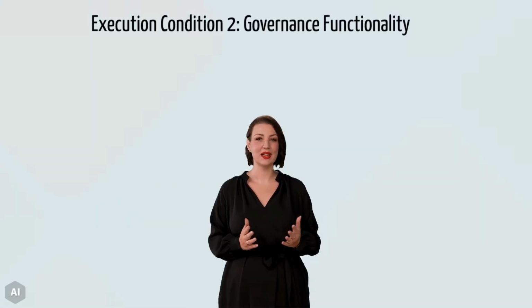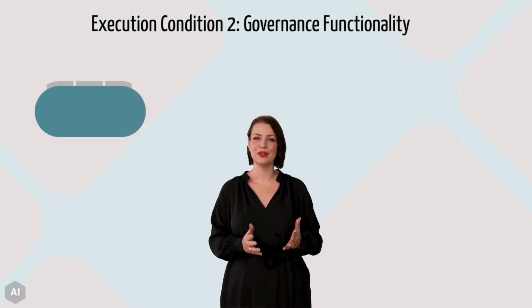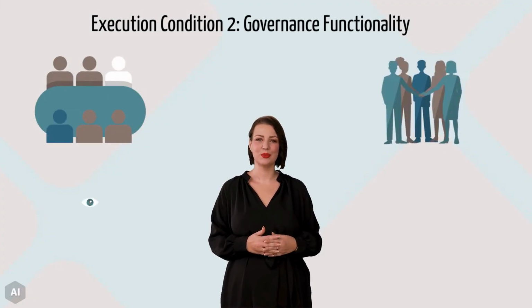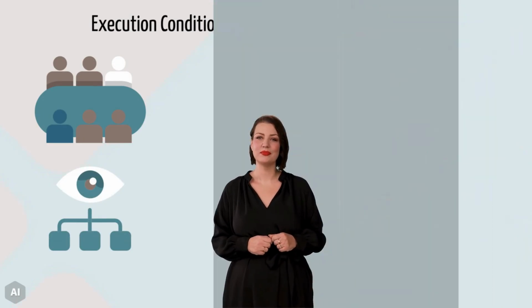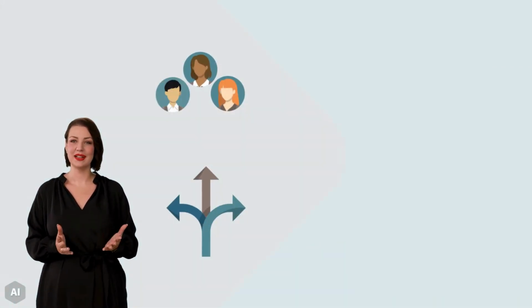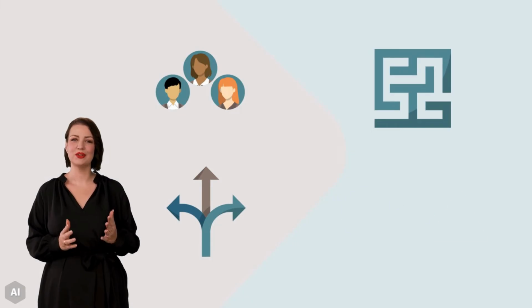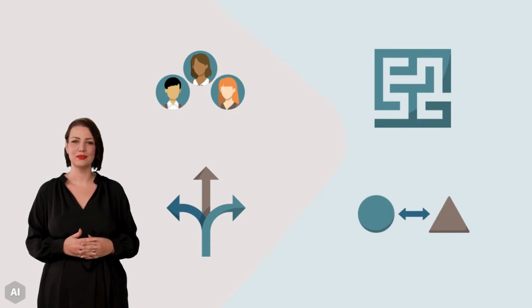The second condition is governance functionality. Governance works when the right people have the right authority, access, and accountability. They come together to make decisions, resolve issues, and address value tensions.